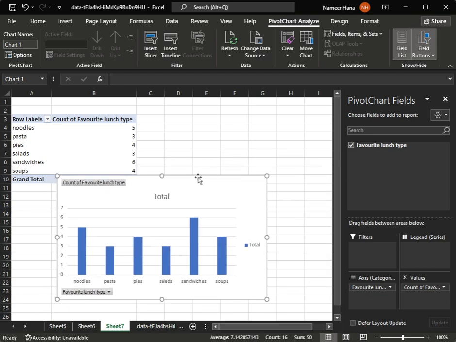So I hope this was useful, so then you can draw your column graphs very easily on Excel.